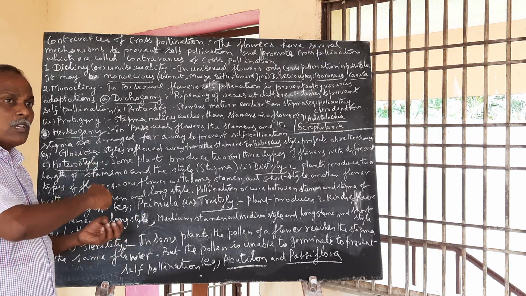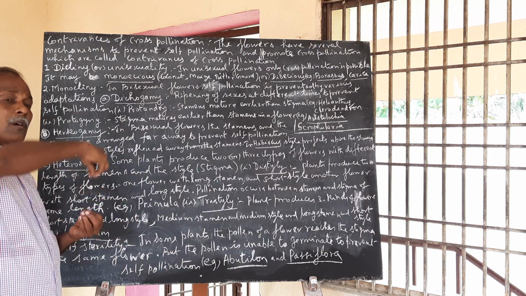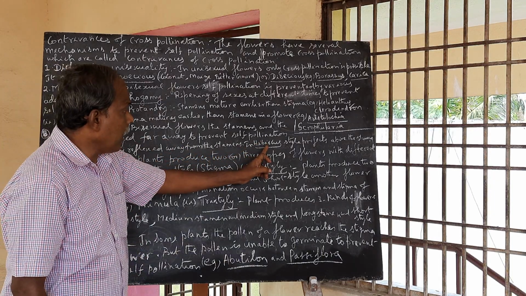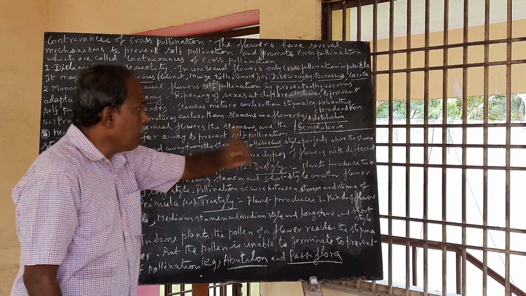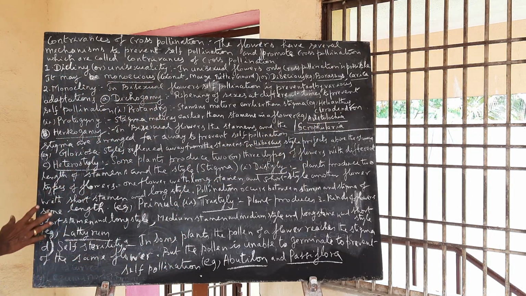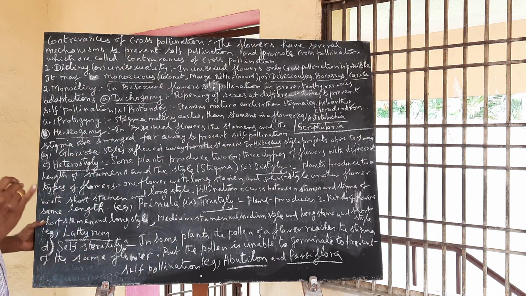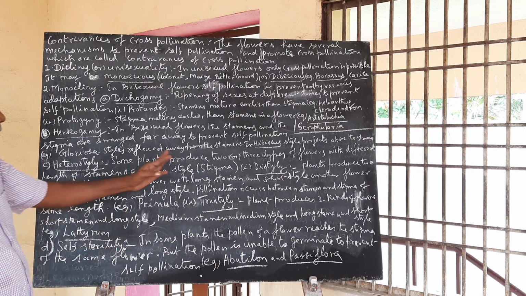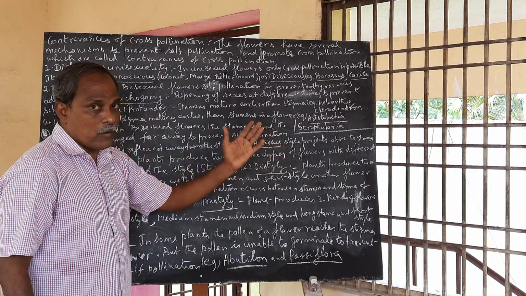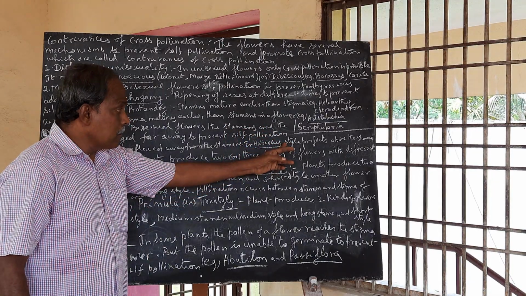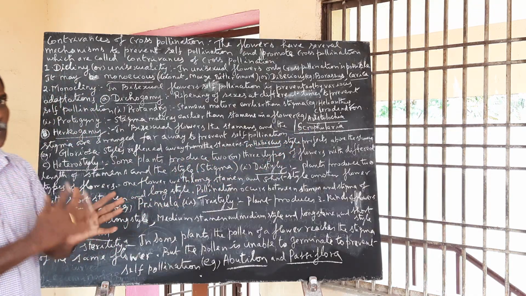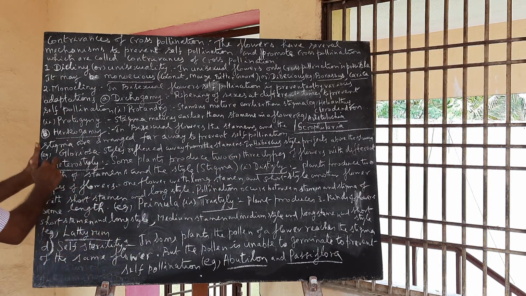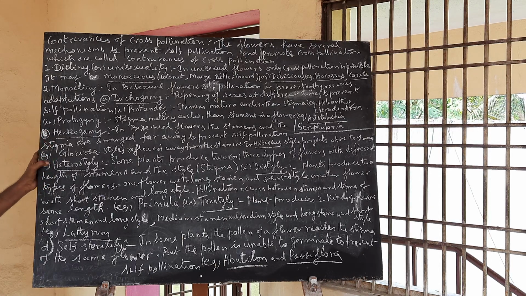Another one, hibiscus. In that plant the stigma elongates beyond the stamens. In hibiscus, the style projects above the stamens. Style means the stalk: ovary, style, stigma. So the style projects above the stamens. In all these, self-pollination is not possible.